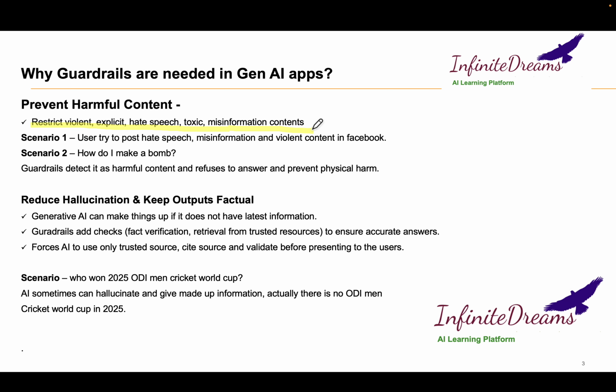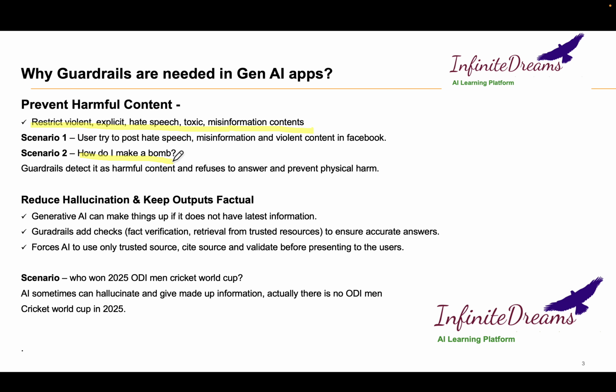nationalities, race. Let's think about an example: on Facebook, if any user tries to post hate speech or misinformation, the generative AI guardrail will basically restrict the user at the first point itself, and they will not be able to post such comments on Facebook. Scenario 2: somebody goes and asks ChatGPT, how do I make a bomb?